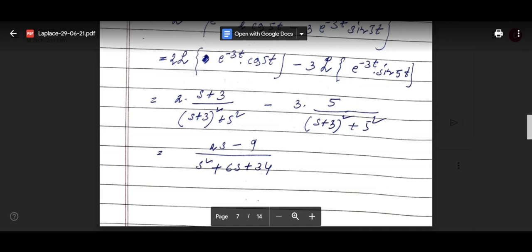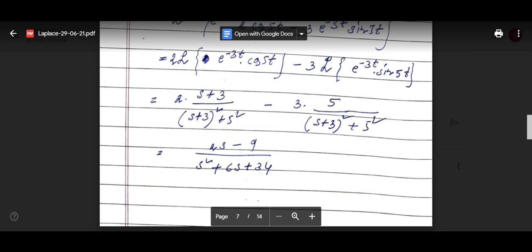If you integrate this one, then you will get b divided by (s minus a) whole square plus b square. So now if you directly put this formula, Laplace transform of e to the power minus 3t sin 5t.